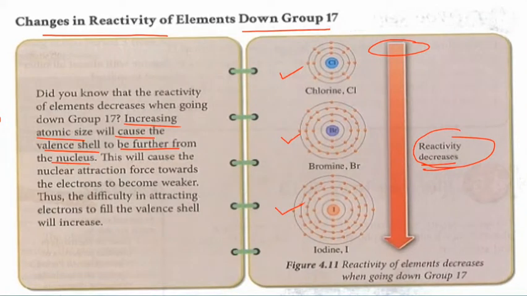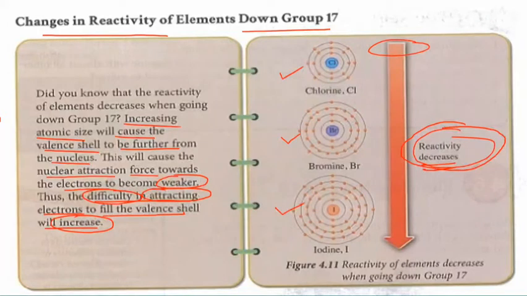So this will cause the nuclear attraction force towards the electron to become weaker. Thus, the difficulty in attracting electrons to fill the valence shell will increase. That's why going down group 17, the reactivity decreases.